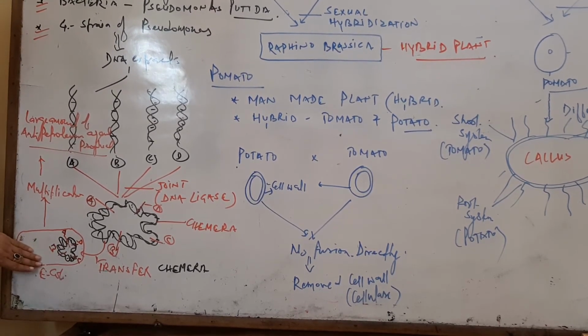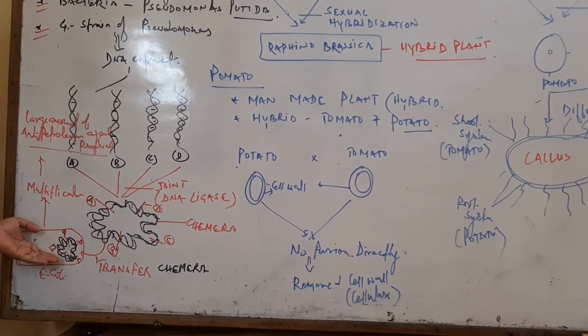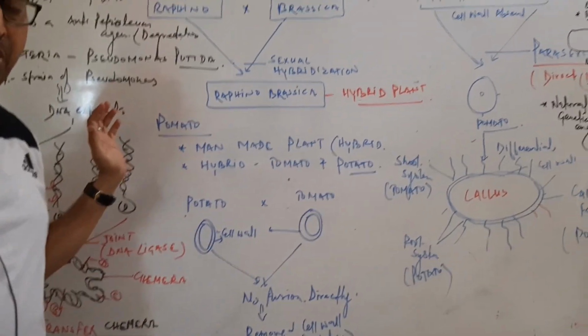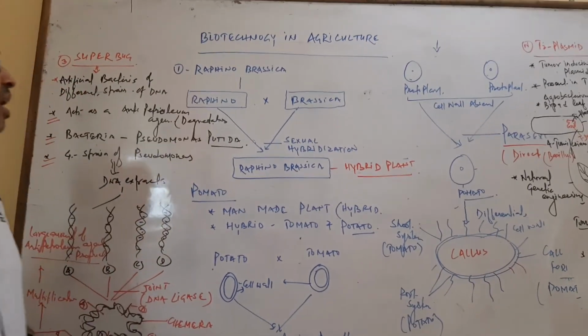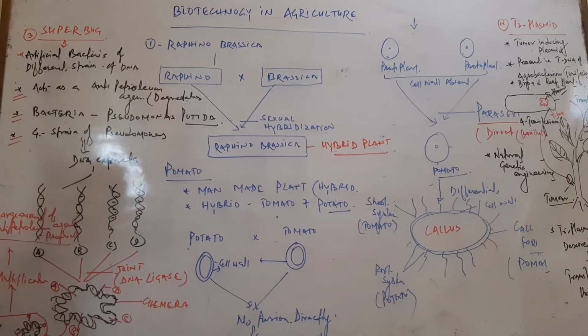The host cell bacteria multiply through binary fission, producing many bacteria which contain recombinant DNA and produce a large amount of anti-petroleum agent. So this is all about agrobiotechnology. Okay, thank you.